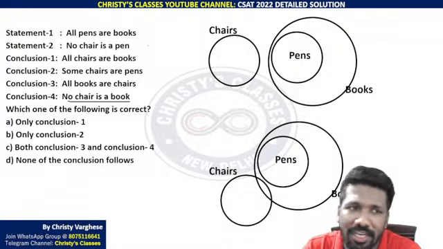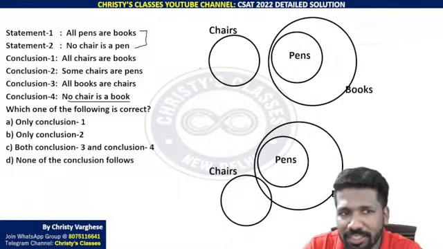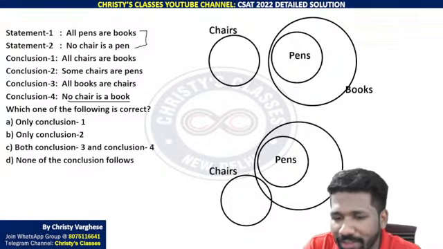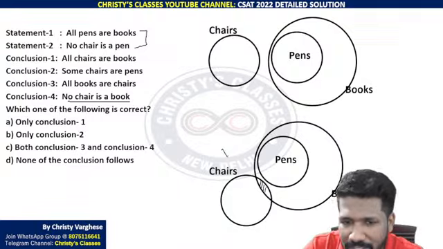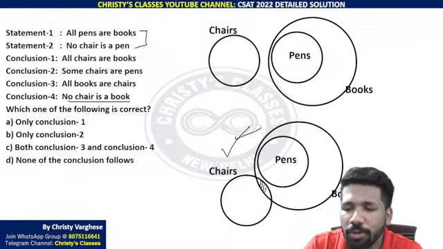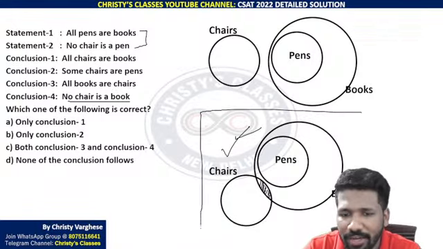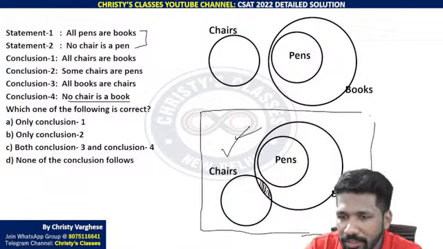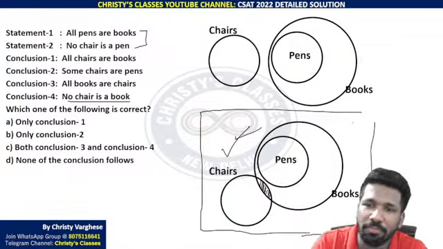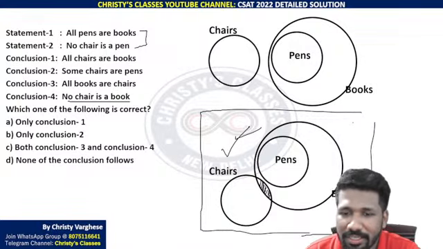But is it necessary from the two statements? No. Two statements only says that chair and pen should not have an intersection. Chair and book may or may not have an intersection. That is this way. The second Venn diagram please check. This way also the Venn diagram can be possible. Are you all understanding why this Venn diagram is also correct? Yeah, chair totally inside book is also a possibility.